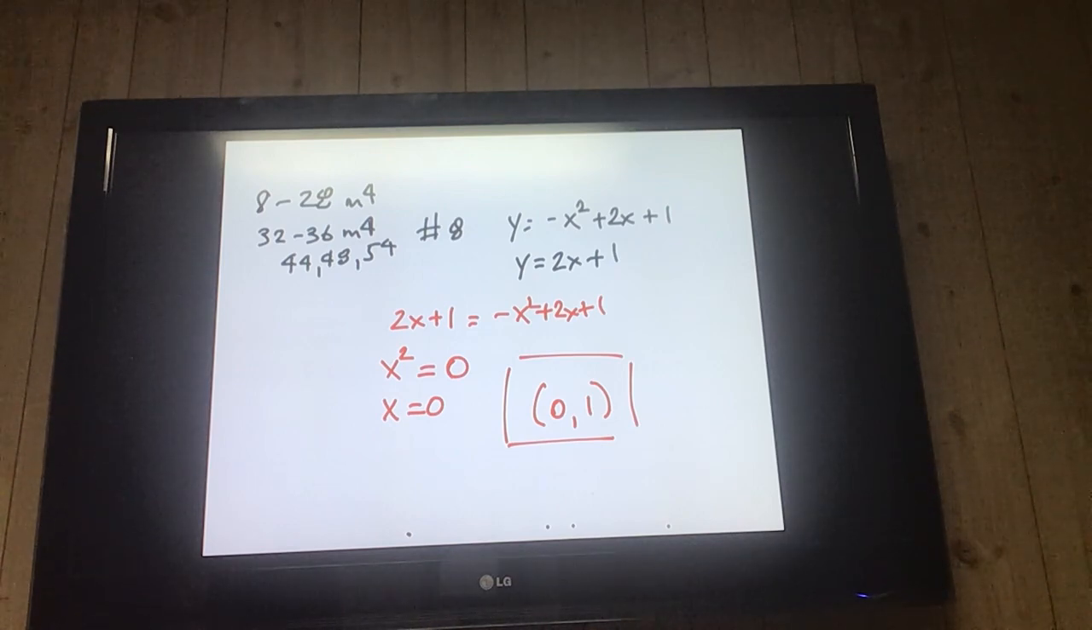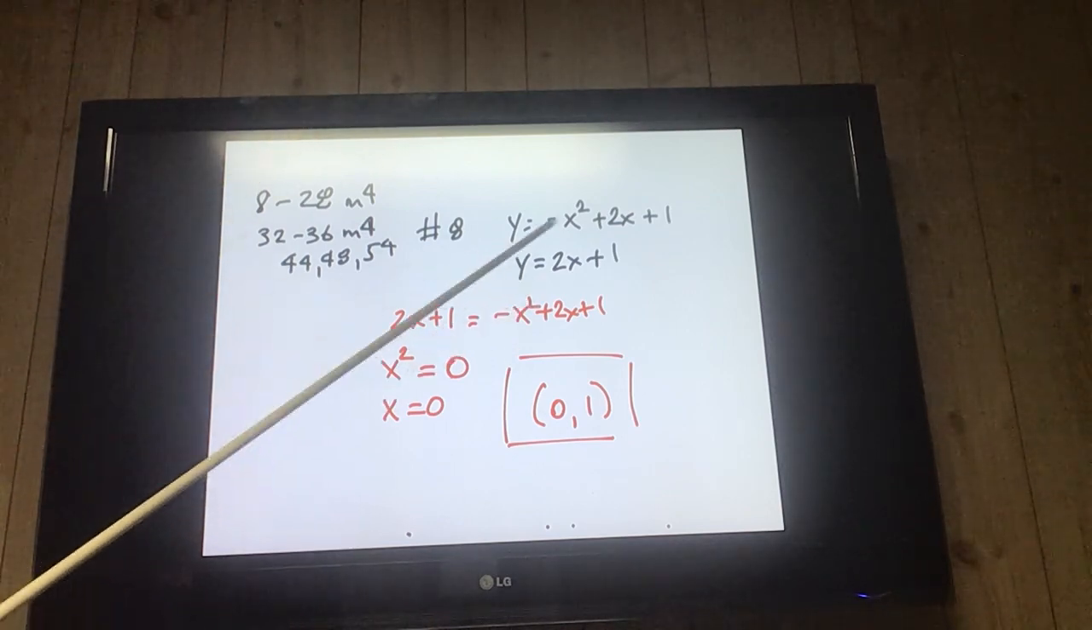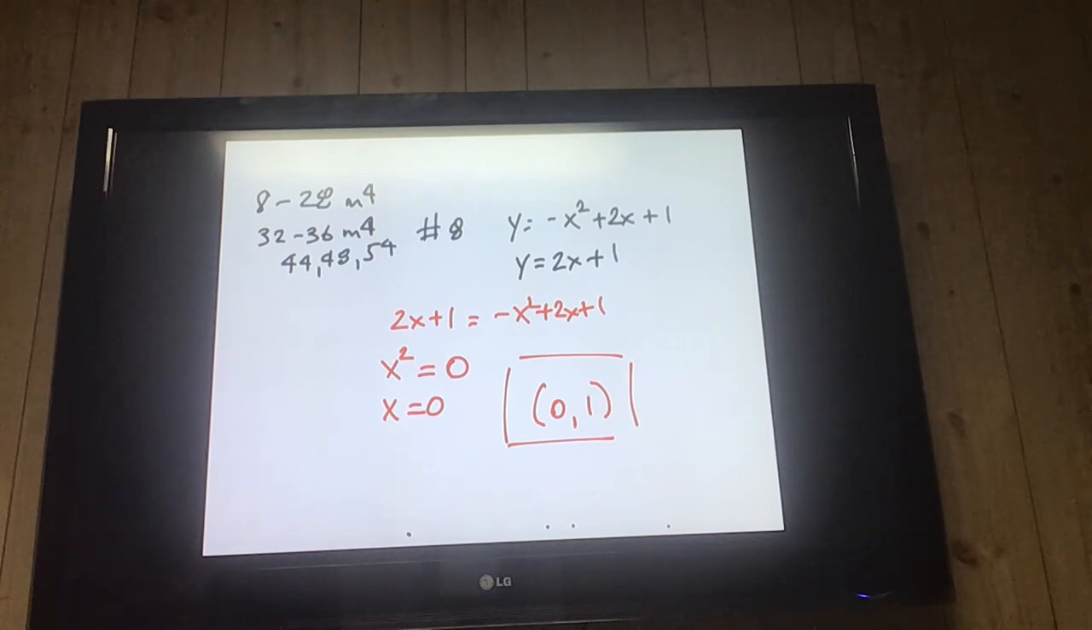The only ones we're graphing are the inequalities. So that's when it has a greater than, greater than or equal to, less than, or less than or equal to sign. Those are the only ones that we will graph. If it has an equal sign, we will do them all by substitution. I don't want you to do them by graphing.